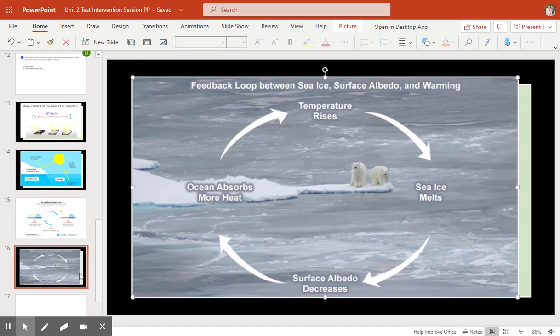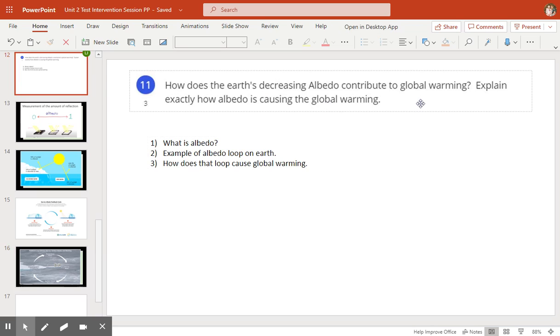So I hope this was a little bit helpful in being able to describe why albedo can contribute to global warming.